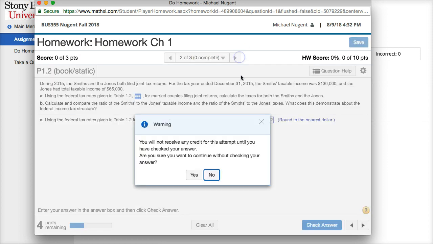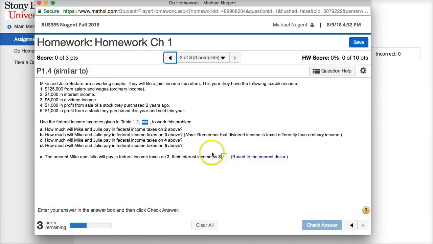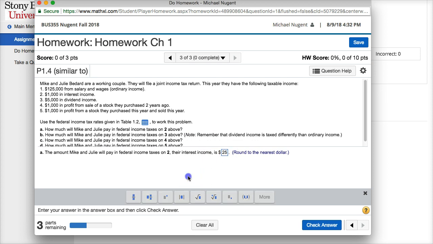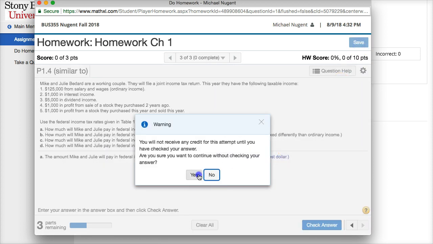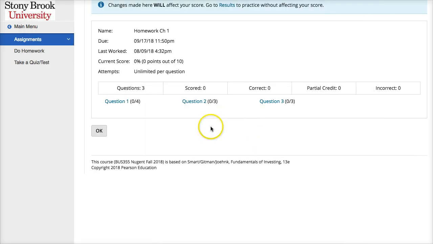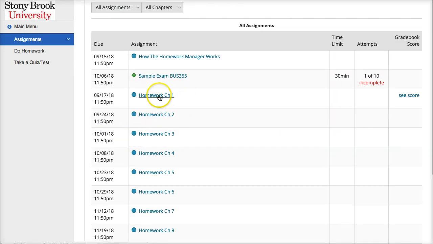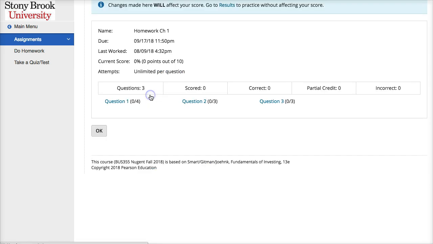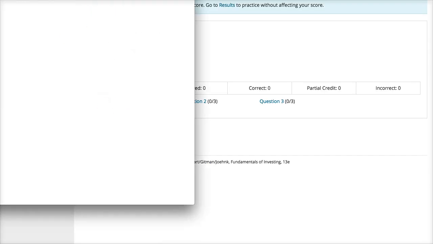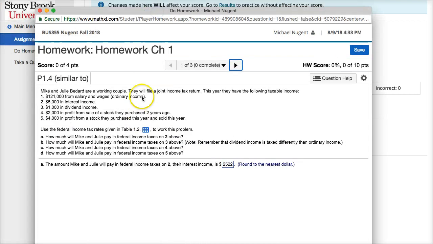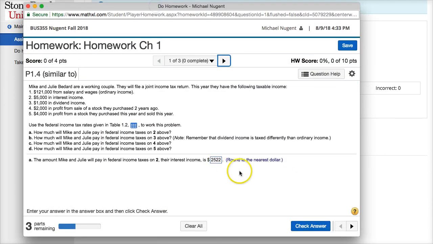Okay, and when you make it to the end of the questions, then you can save and submit the homework. So you can see the score here is 0, and then you can actually open up the homework and make a second attempt on the homework if you're not satisfied with the score on your first attempt.